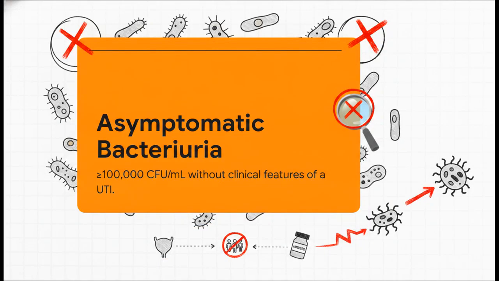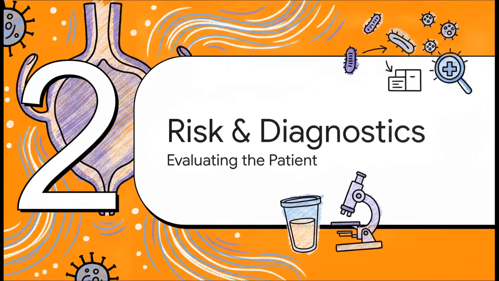Now, before we move on from definitions, we absolutely have to talk about asymptomatic bacteriuria, or ASB. This is defined as having 100,000 or more colony-forming units per milliliter of urine, but with 0 clinical features of a UTI. Here is a massive clinical pearl for you. Treating ASB in healthy, non-pregnant women, with pregnancy being the major exception, of course, is a huge clinical pitfall. Bacteriuria without symptoms simply does not equal an infection. Treating it just causes unnecessary antibiotic exposure and drives resistance. Don't do it.